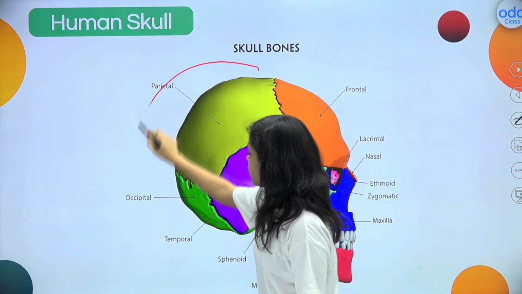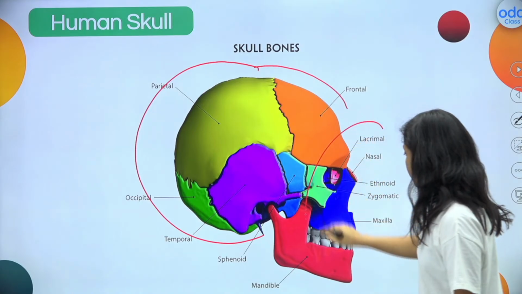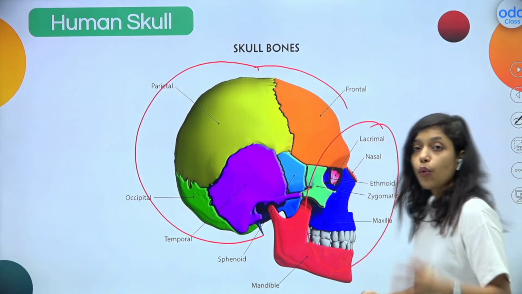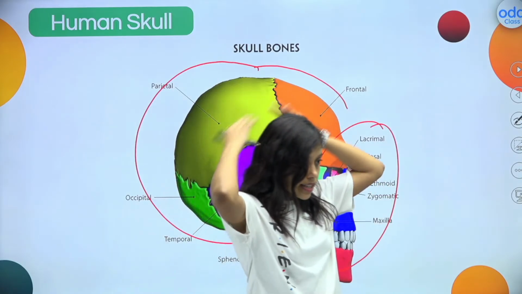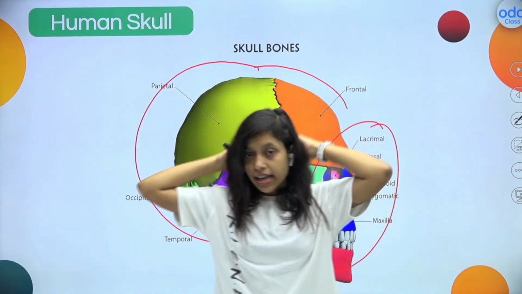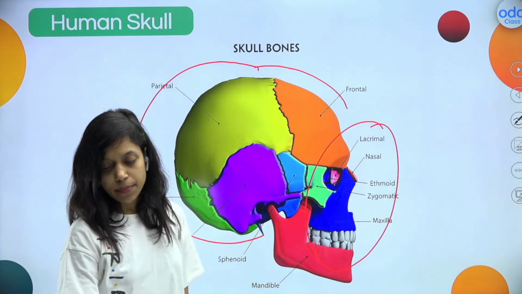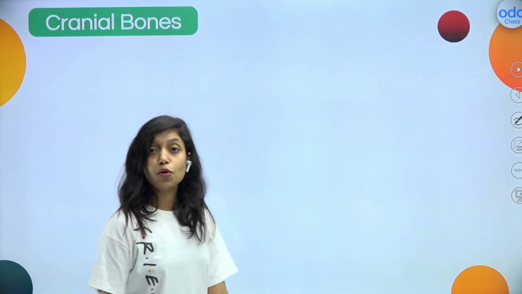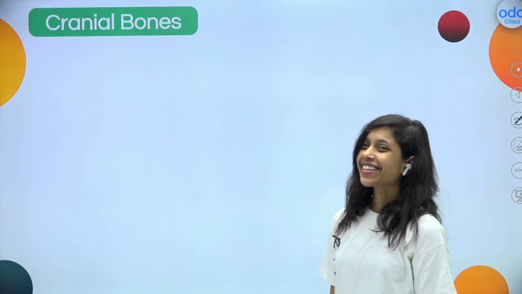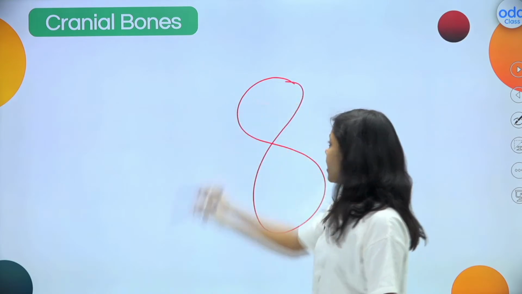So these are our cranial bones, right? And these are our facial bones. The ones which come in our face are facial bones, and the ones which come in the back side part, from our head till the back side part, those are our cranial bones. So now tell me, how many cranial bones are present? Can you tell me the number in the comment box? Exactly. So we have total 8 cranial bones.